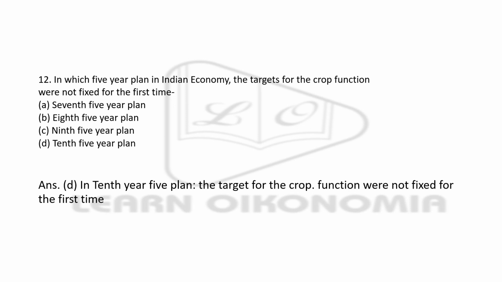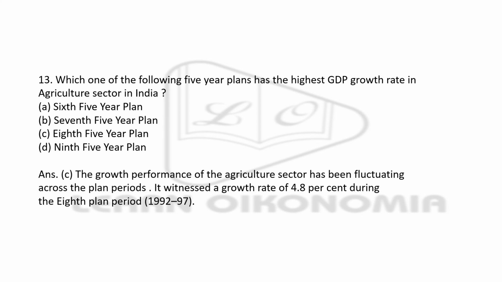Next, again on planning, in which 5-year plan on the Indian economy were the crop targets not fixed for the first time? 7th, 8th, 9th, and 10th. Right answer option D, 10th 5-year plan. I don't think you require more explanation there. Next question: which of the following 5-year plans has the highest GDP growth rate in the agriculture sector in India? 6th, 7th, 8th, and 9th. So the right answer is option C, the 8th 5-year plan. Here the growth rate was 4.8% during the 8th 5-year plan.